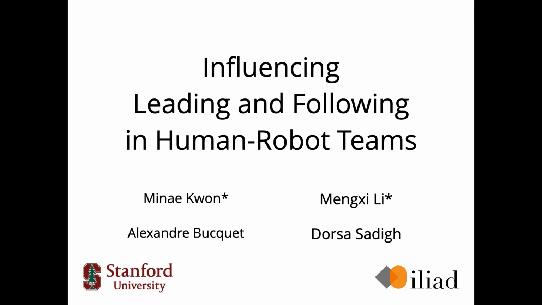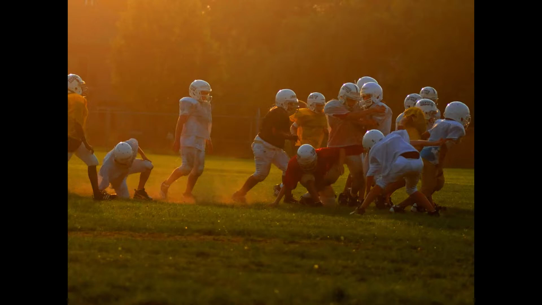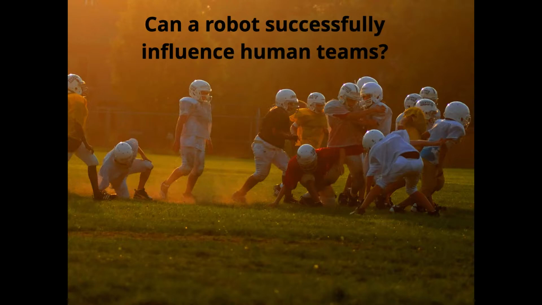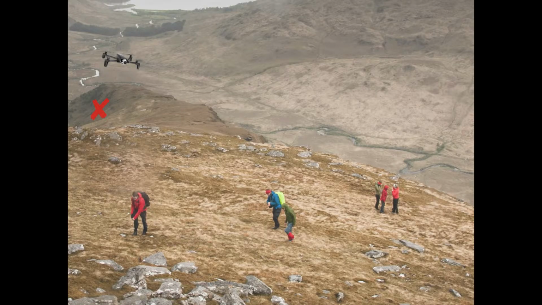We're interested in how we can enable robots to model and influence human teams. An individual can influence teams to do many things, and we're curious whether a robot can also successfully influence teams. For instance, what if this quadrotor wants this group of humans to move toward the red X?